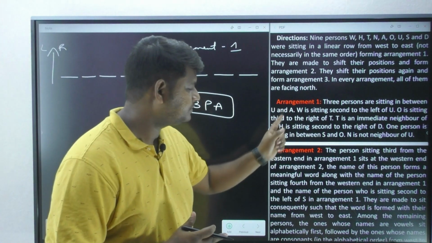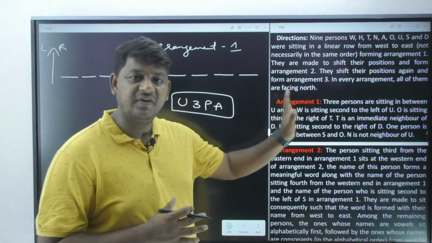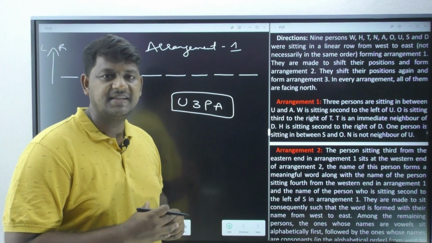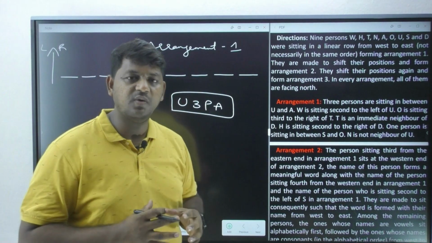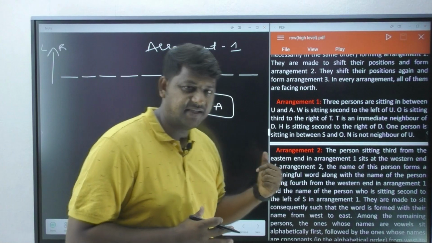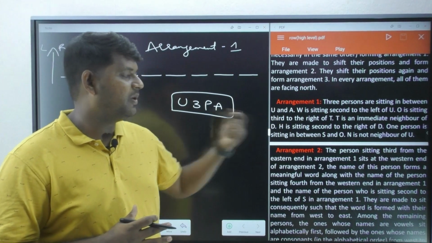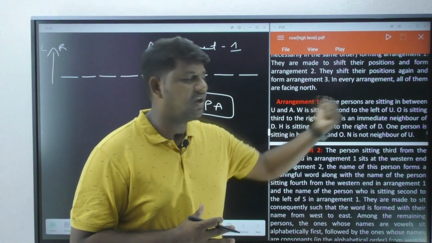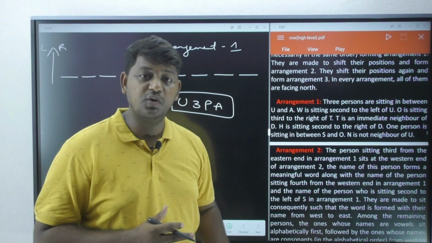Now let us move forward. W is sitting second to the left of U. Now W's left side U is going to come, or U's left side W is going to come. Always understand the information from your right side person's point of view. When it comes to English, you need to understand the information from the person who is actually seated towards your right side. So I must understand this information from the point of view of U, but not from the point of W. Now it is mentioning W is sitting second to the left of U. So W's left U or U's left W? It is U's left side.